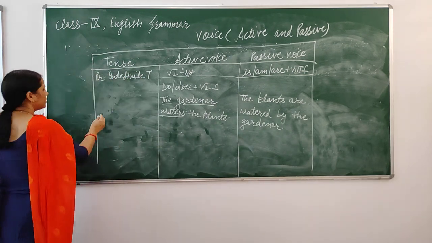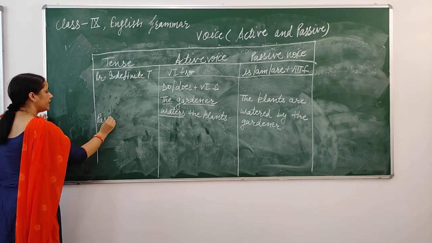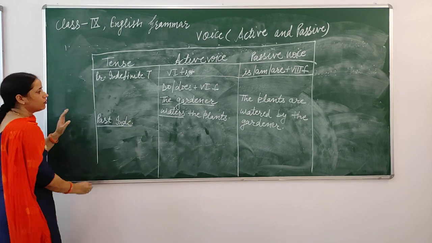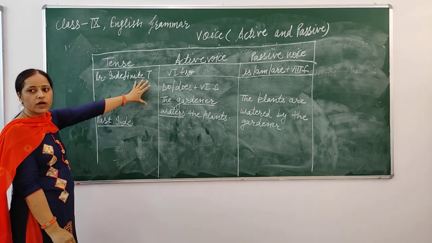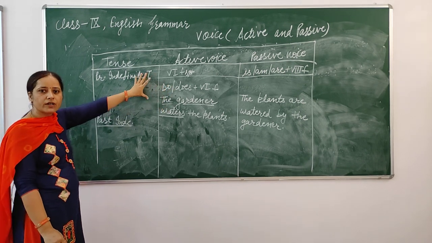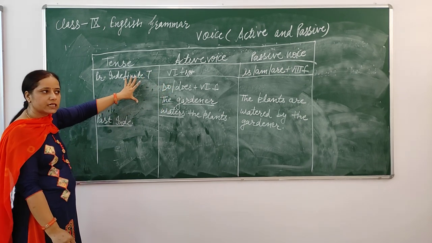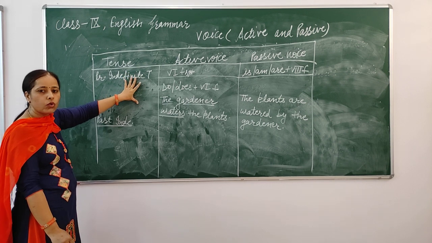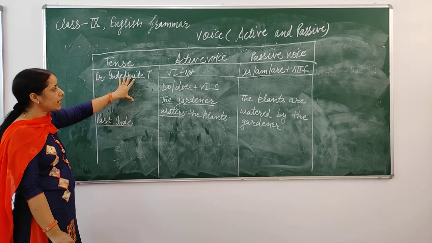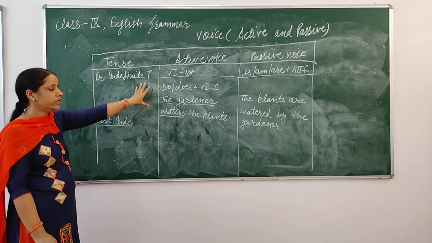Now past indefinite tense. Firstly, we will sort out all types of assertive sentences converted into passive voice form. After completing declarative assertive sentences, we will come to interrogative sentences. Firstly, we will take simple sentences while converting into passive voice form.